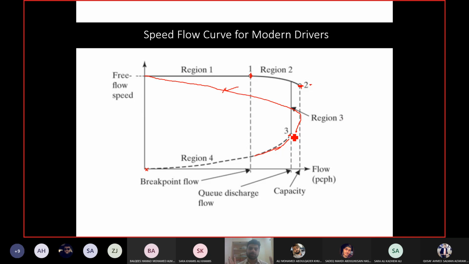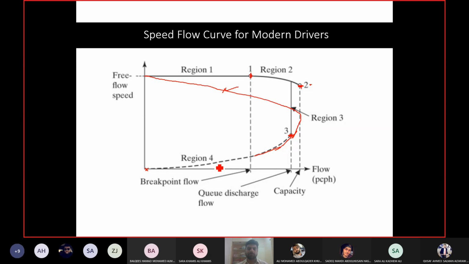So they come towards the queue, they see there's a queue, so they drastically reduce their speed. Before they reach the queue, they go very fast. When they reach the end of the queue, they have to suddenly reduce their speed to a very low value. Okay, so this is region 3. Drivers are responding to the formation of the queue by reducing their speed drastically, significantly.